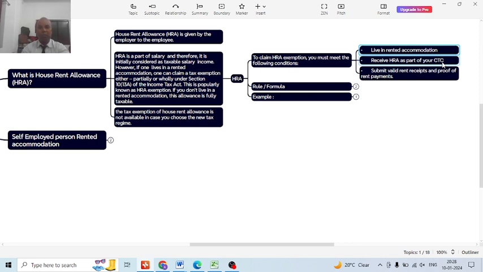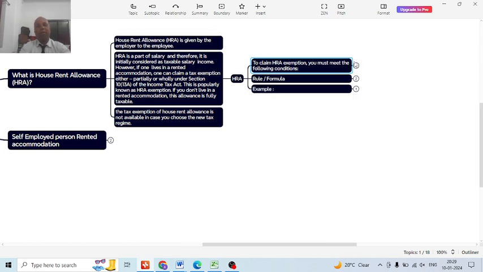Three, he must submit a valid rent receipt as proof of rent payment. If these three conditions are satisfied, then the HRA exemption will be available to the employee.